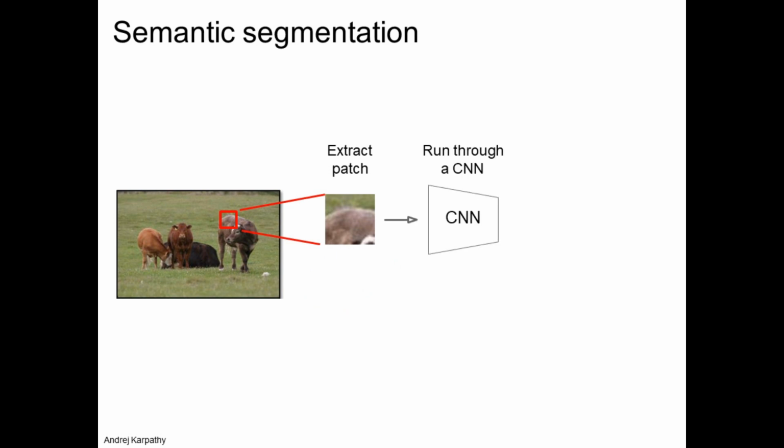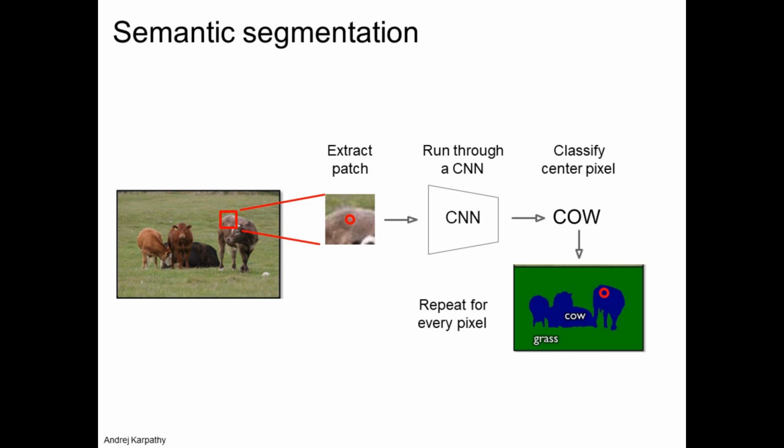So we can perform semantic segmentation: extract patch by patch, run through the CNN, classify the center pixel as cow or grass or whatever it is, and repeat for every pixel. Based on the complete probability, if for each pixel it keeps telling it is cow, finally we conclude that the image is cow and the left out part is grass. So this is the way we detect the objects, or we can mark the soft edges of this particular image. So we can proceed from class predictions to further image segmentation.